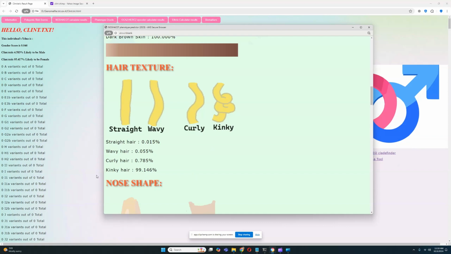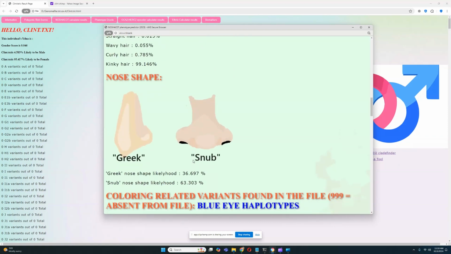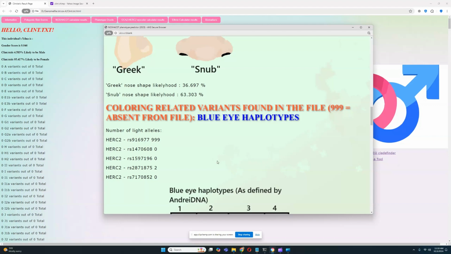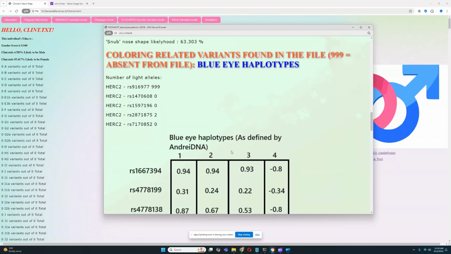For hair texture, they score 99% chance of kinky hair. I'm pretty sure we all know that chimpanzees do not have kinky hair, so also very interesting. And for nose shape, they score a snub shaped nose at 63.3% odds. Very interesting. Now let's look at the coloring related variants.